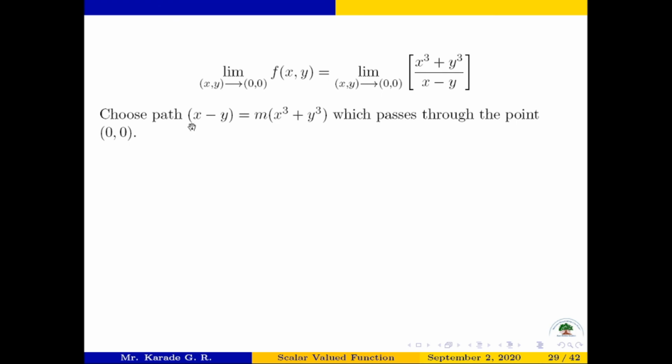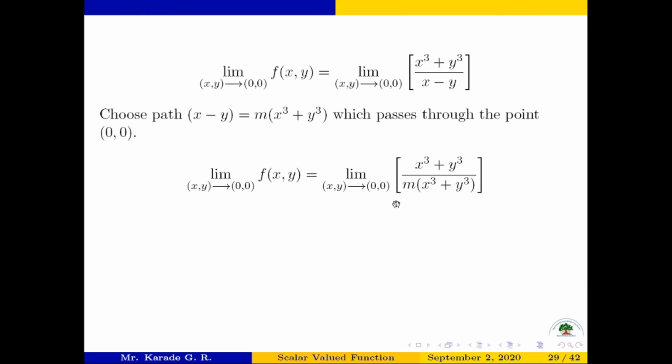Choose the path x minus y equal to m into x cube plus y cube. This path passes through the point 0 0, you can check. If I choose this path, then our limit becomes limit x y tends to 0 0 of x cube plus y cube divided by m into bracket x cube plus y cube, and this x cube plus y cube gets cancelled.